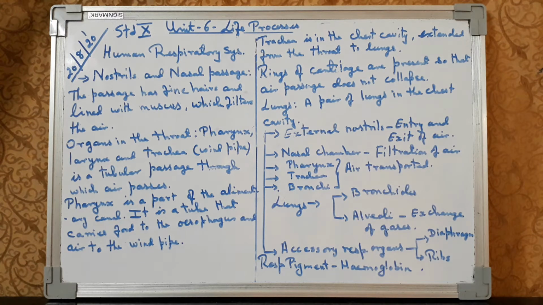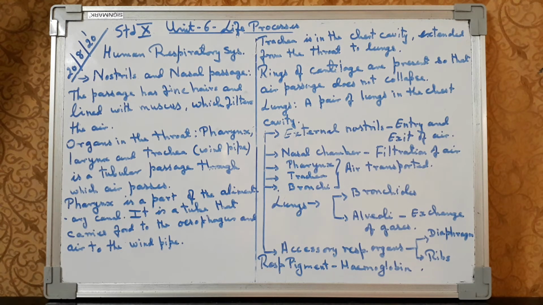The other organs in the throat are the pharynx, larynx and trachea. The trachea is a tubular passage through which air passes. Then what is the pharynx? The pharynx is a part of the alimentary canal. Alimentary canal means the digestive system, the organs which are present for the digestion of food. It is a tube that carries food to the esophagus and air to the windpipe.